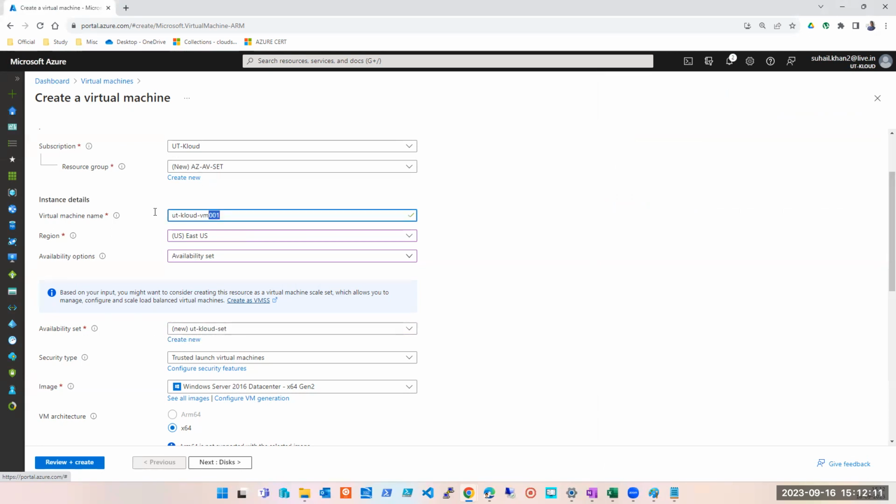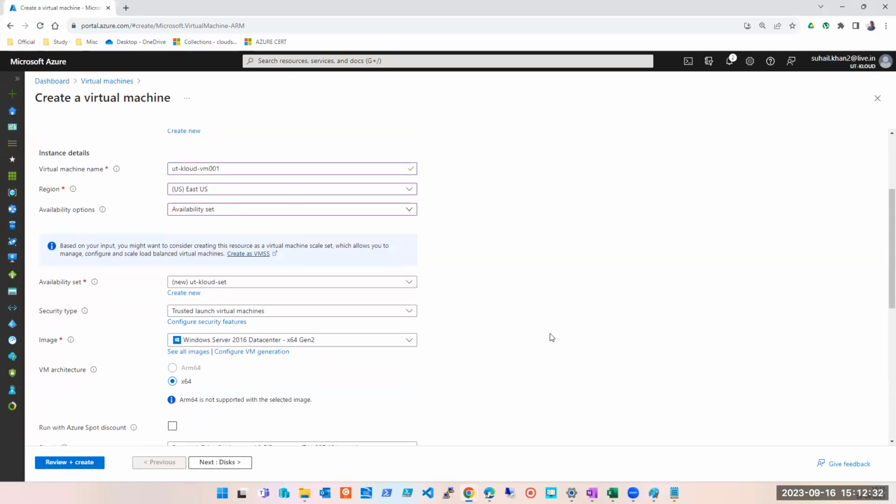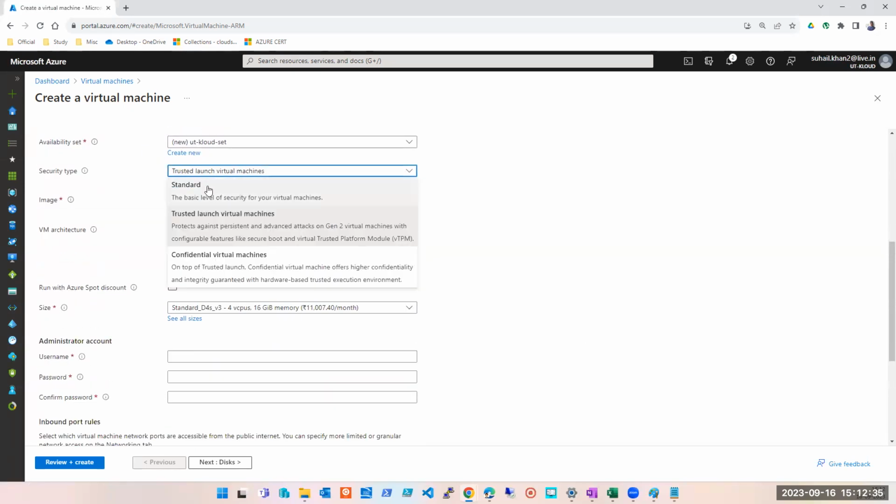I'm deploying my first virtual machine. Don't worry guys, I'm going to explain while the machine is being created what this fault domain and update domain is. My first machine I'm deploying, it is being deployed where? It is in the availability set. Did I have an availability set? No, I'm creating a new one. If I already had one, I would have selected it from here. The rest of the options are the same.